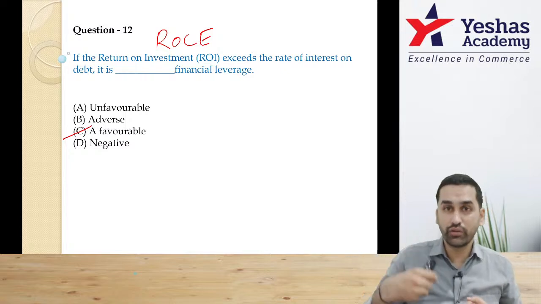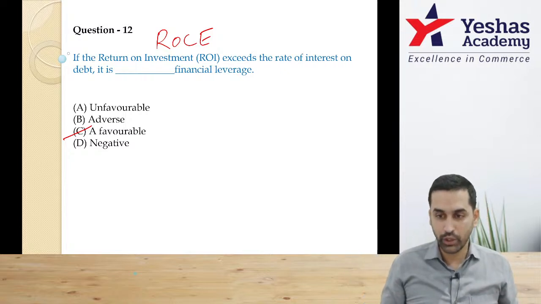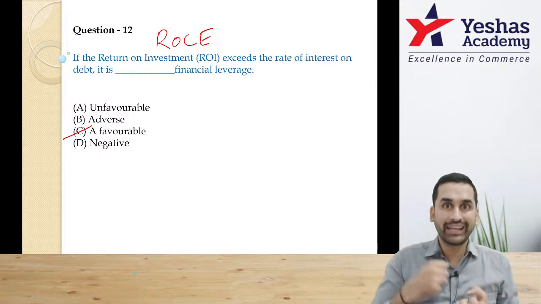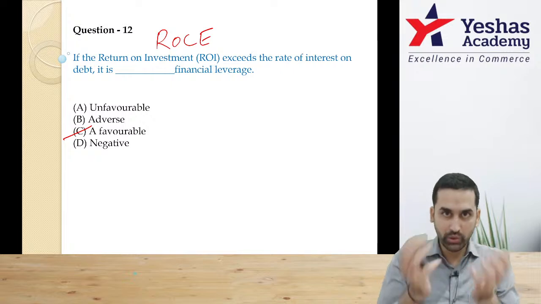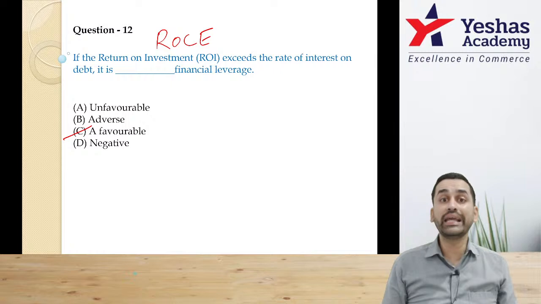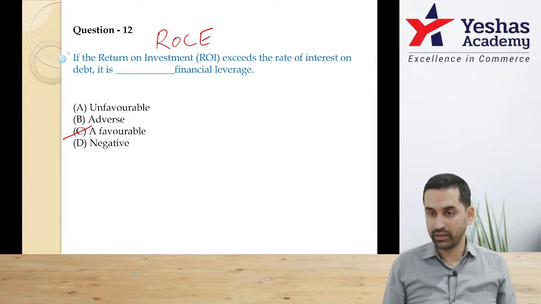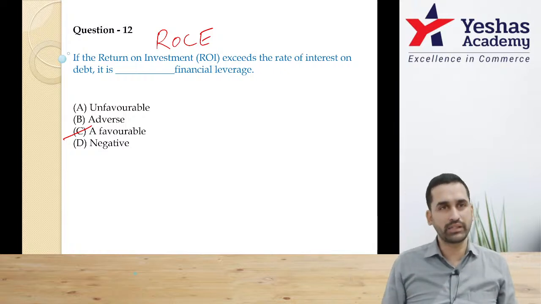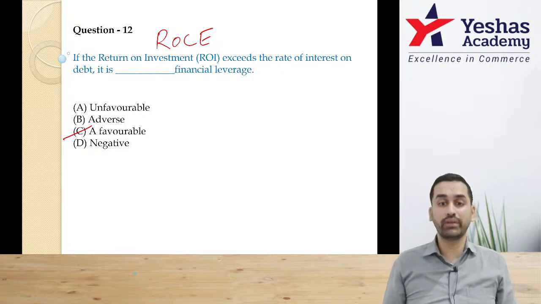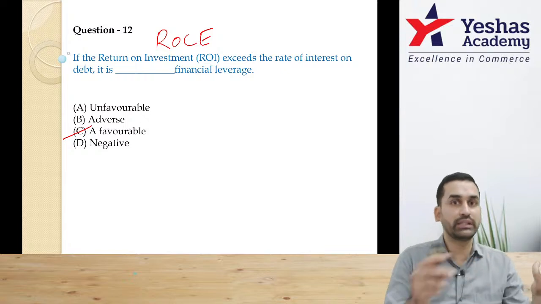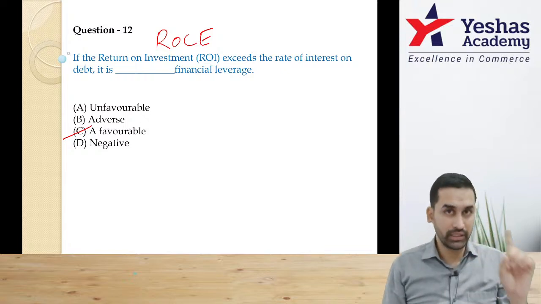That means because of debt, you are earning extra money. You means owner. Owner means shareholder in a company. Now think about it. We are taking debt and paying 8%. Using that money, we are earning 11% from day-to-day business, and that's called return on investment or return on capital employed. When from day-to-day business you can earn 11%, where the debt is only 8%, having debt is good, having debt is advantageous, having debt is favorable. Correct?